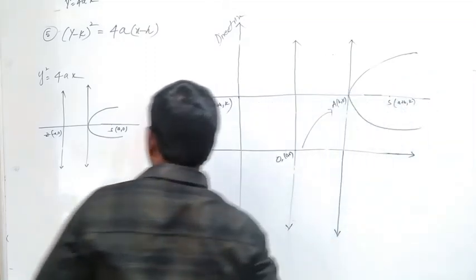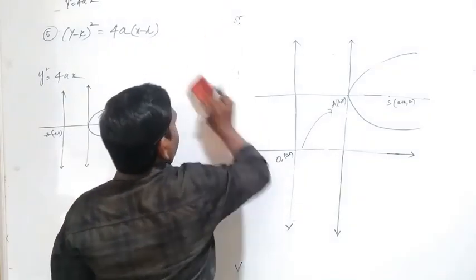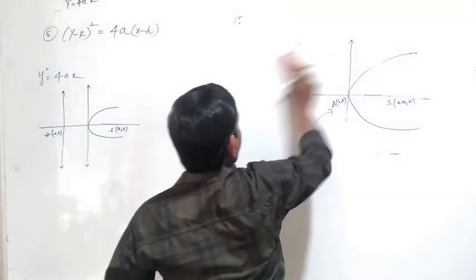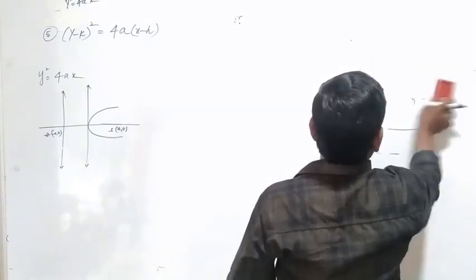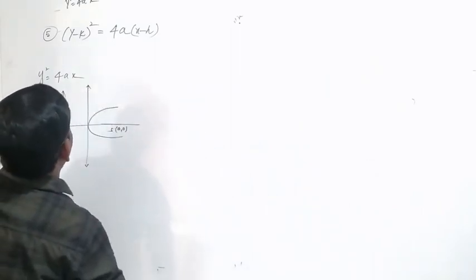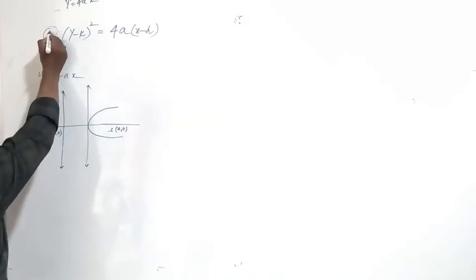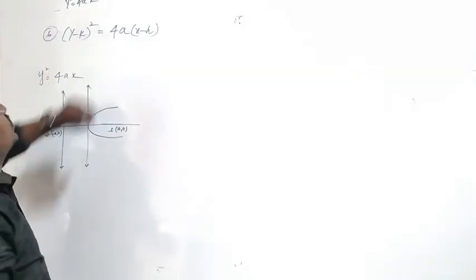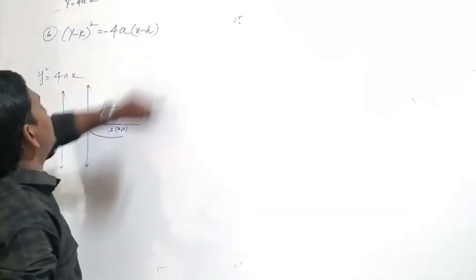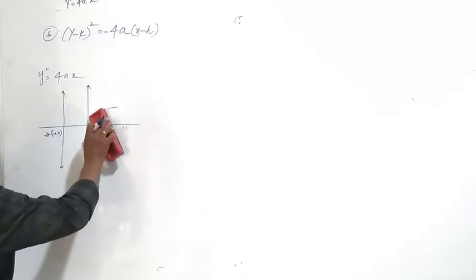Now the sixth one, y minus k whole square equal to minus 4a into x minus h. So it is changed.